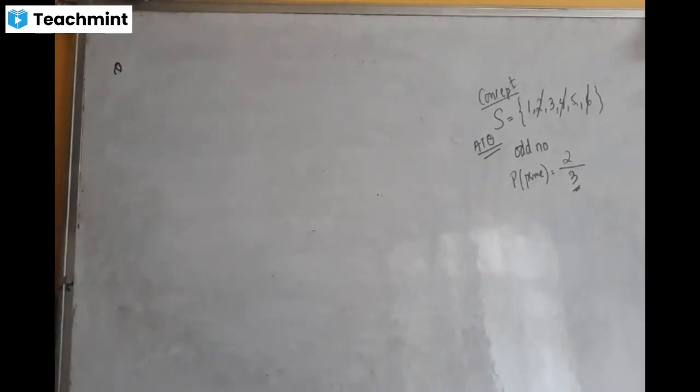A family has two children. What is the probability that both children are boys, such that at least one of them is a boy?